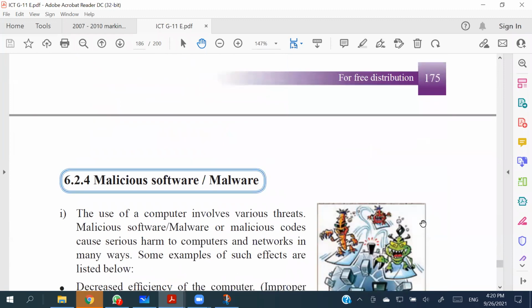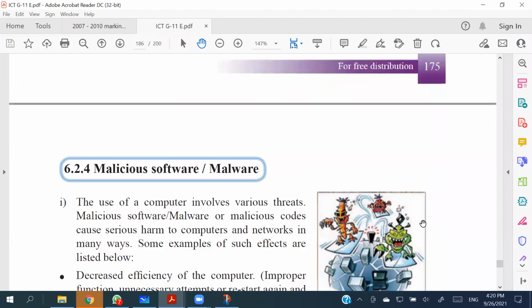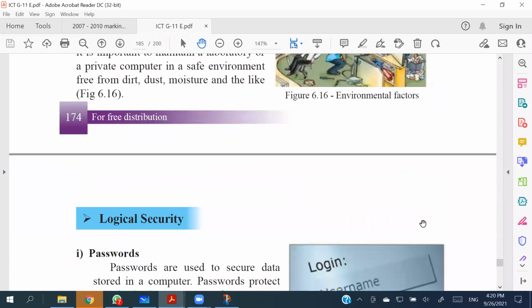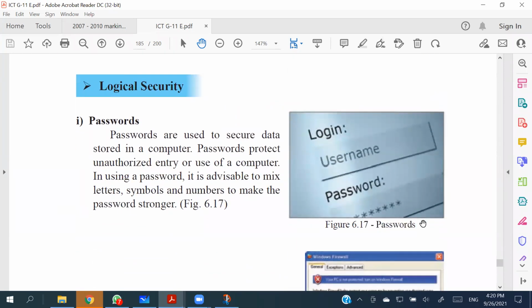We discussed about the logical security. No, we didn't discuss the logical security, right? We discussed the physical security. So here we are going to talk about the logical security of the last lesson. Logical security is about the username and the password in the first place. It is something logical, not a physical thing, not like a lock or anything. It is a software kind of thing, so that is why it is called logical. The first one is the password.